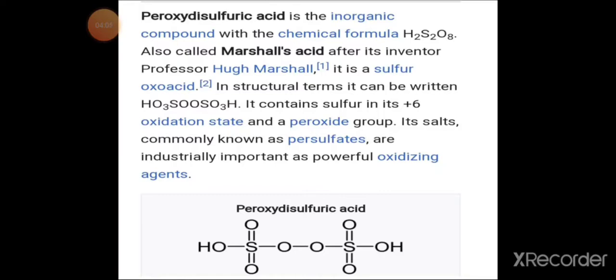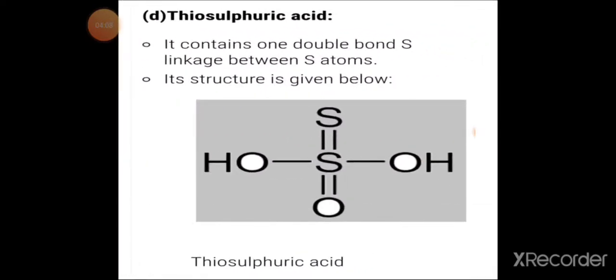Then next acid is thiosulfuric acid. It contains one S-S linkage between sulfur atoms. The structure of this acid is given below.